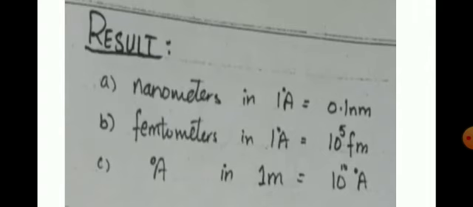So as a result we get that 0.1 nanometers are in 1 angstrom, and for part B 10 power 5 femtometers are in 1 angstrom, and for part C 10 power 10 angstrom in 1 meter.